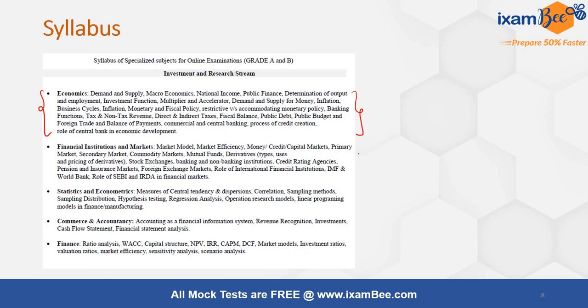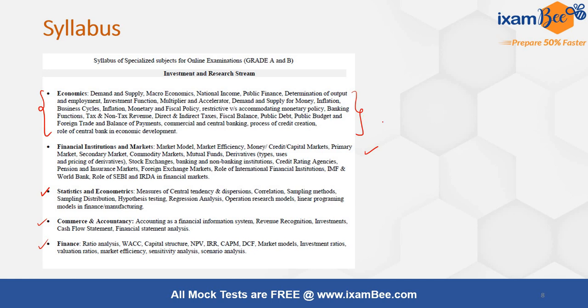And also the financial institutions and markets are there in the SEBI grade A syllabus. And statistics and econometrics, all the portion is also covered in the SEBI grade A examination, as well as commerce and accountancy and finance. So majorly everything is broadly covered under the SEBI grade A examination.